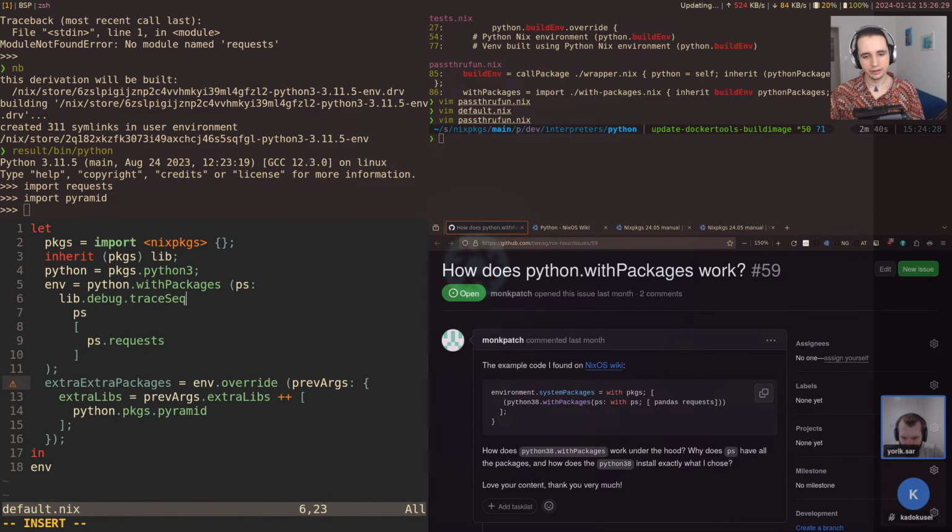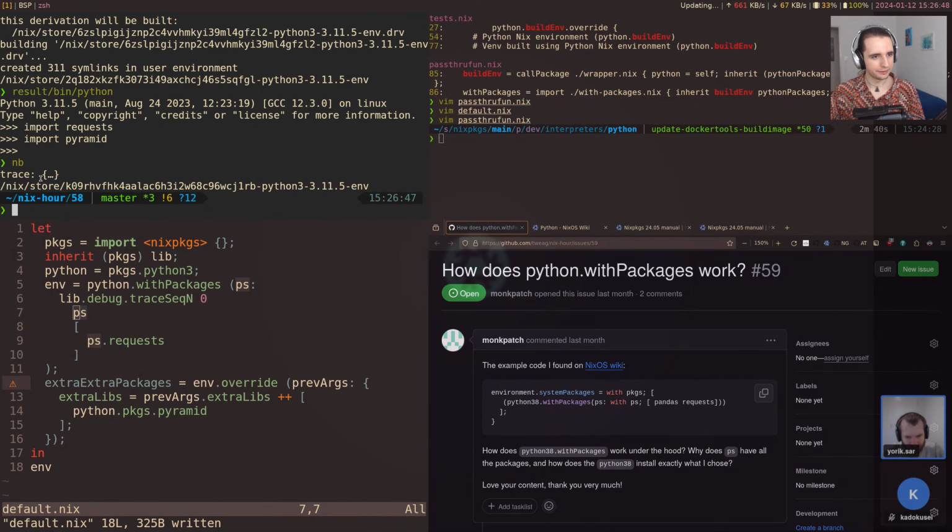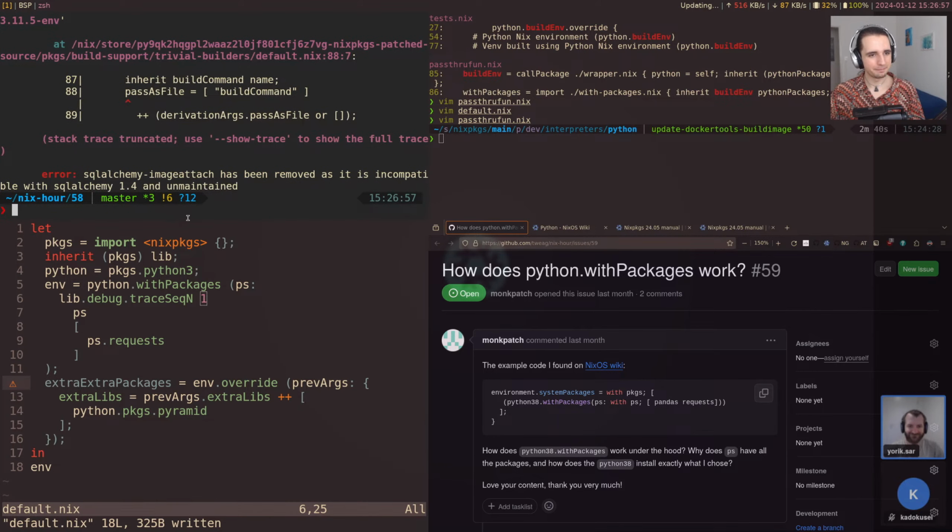And actually, I'm going to use the traceSeqN version here, so I can pass the levels of recursion that I want into ps. So we don't actually want to evaluate all the packages and trace them. Just want to see the top level attribute set. Actually, we can't really see that if we do that. Yeah, so it's just going to print ... So I think we'll have to increase this by 1.